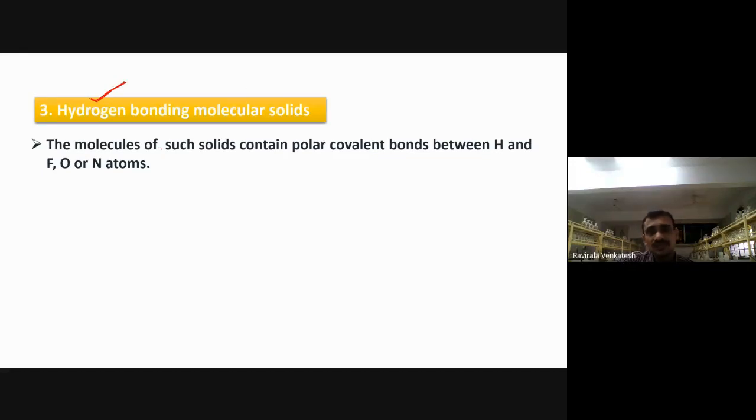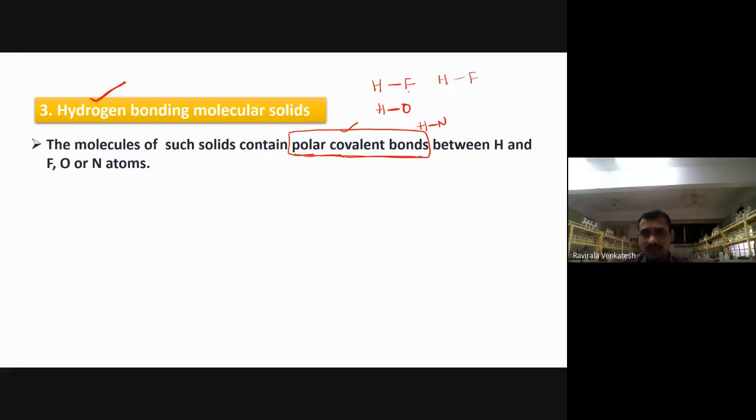The molecules of such solids contain polar covalent bonds only. If you get a polar bond, then only you will get this one. Polar covalent bonds must be there. So what is the condition here? Polar covalent bonds. Now generally, hydrogen bonding will form between hydrogen with fluorine, otherwise hydrogen with oxygen, otherwise hydrogen with nitrogen. Now whatever I have written, this bond is a covalent bond. This is not hydrogen bonding. Hydrogen bonding will form like this.